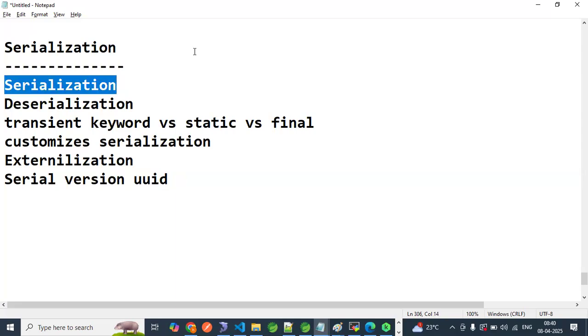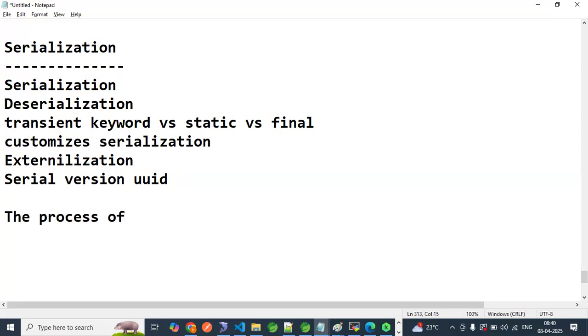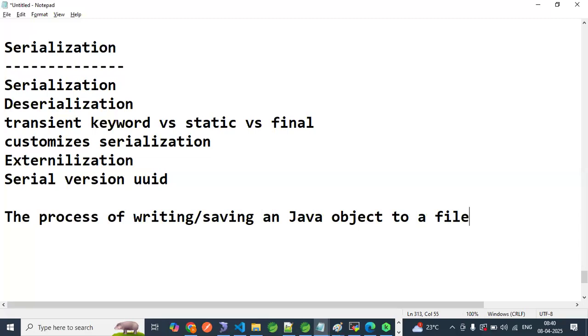What is serialization? The process of saving an object to a file. The process of writing or saving a Java object to a file is called what?